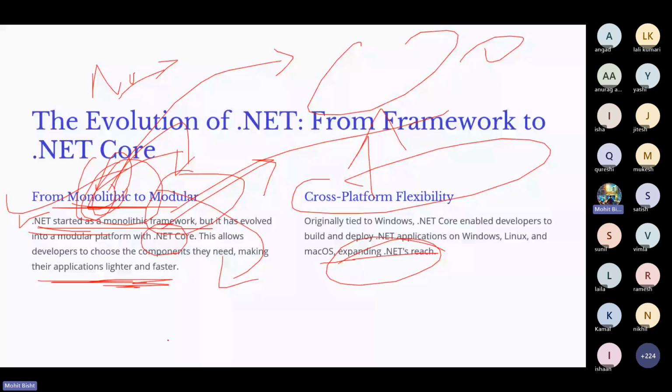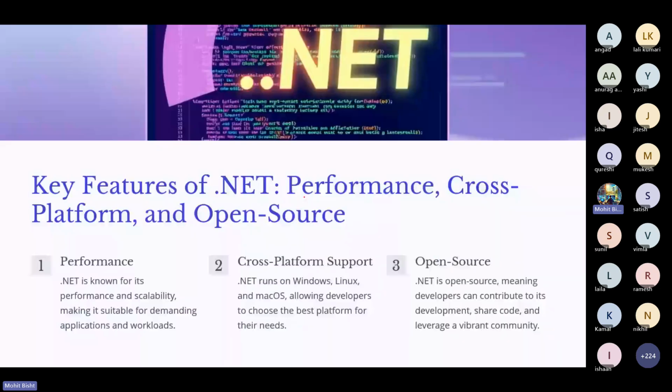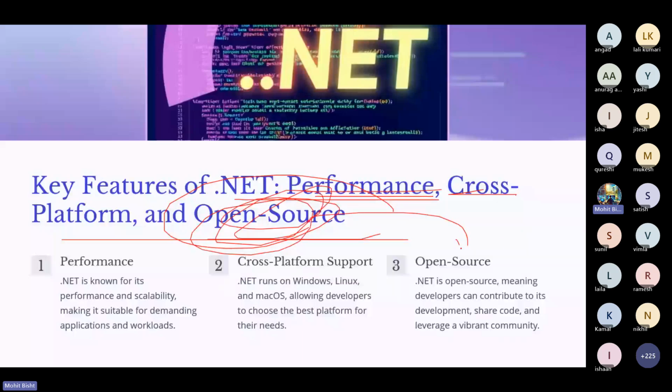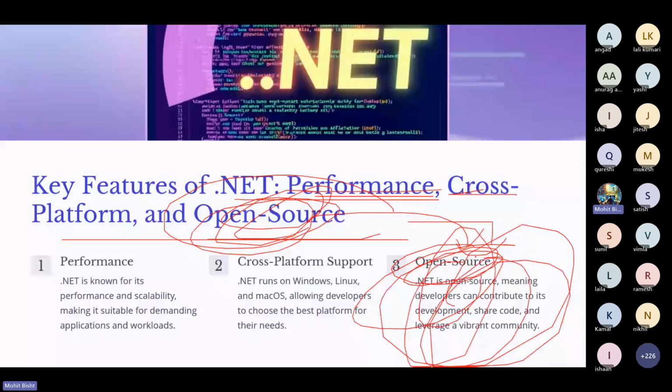Let's go to the next slide. The key features are performance, cross-platform support, and open source. For the last part, what is open source? I mean, sorry, what is not open source? I already told that Microsoft introduced the language in 2002 and they open sourced it, right? So it has a big community. You can also go there and try to contribute, talk to the maintainers about how the code runs under the hood, and learn more about .NET in general.